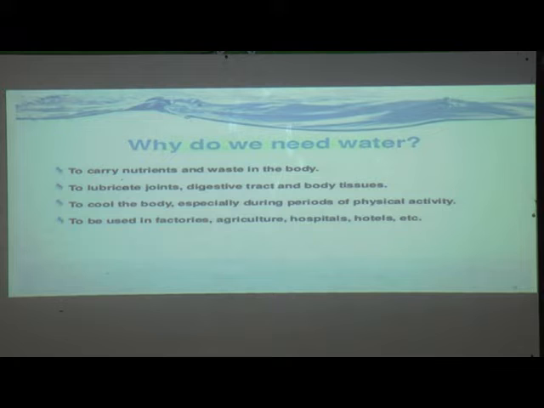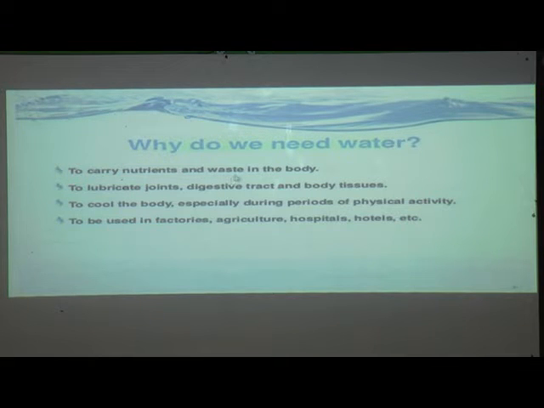Why do we need water? To carry nutrients and waste in the body. When food is taken in by living organisms like plants, animals or human beings, we need water, and this water carries the nutrients and waste.